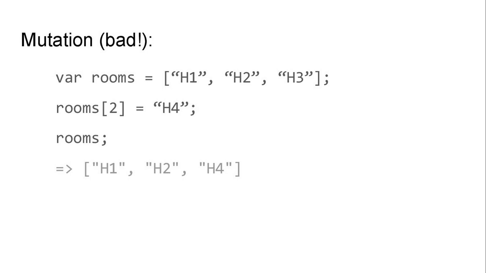And so then rooms has actually changed. We went from h1, h2, h3 to h1, h2, h4. So that is still stored in the variable rooms, but we've actually changed something in place. And this is something that functional programming avoids, because this can cause a lot of problems. And this is part of the reason why we get into trouble with this and with these sort of object-oriented approaches.